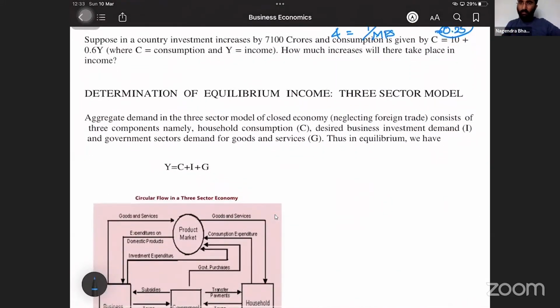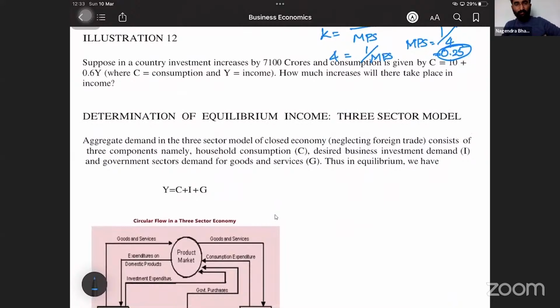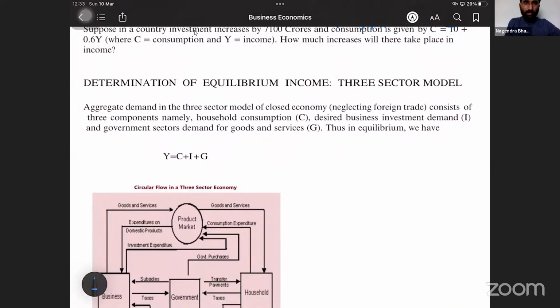We'll take a 2 minutes break. Just 2 minutes, I'll be back. 2 minutes break and we will start with the 3-sector model. Okay, just 2 minutes. I'll be back.